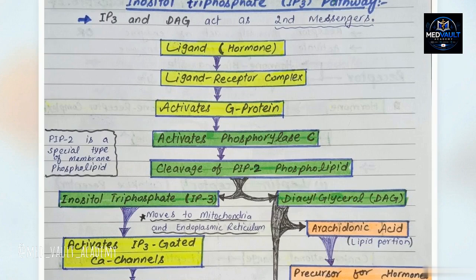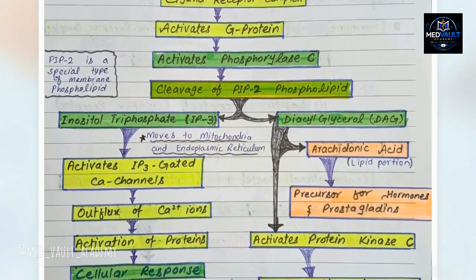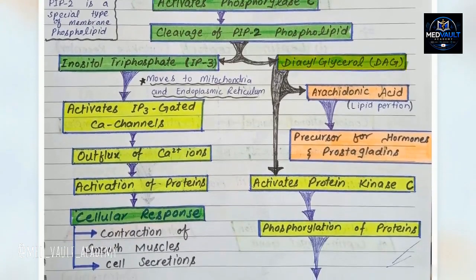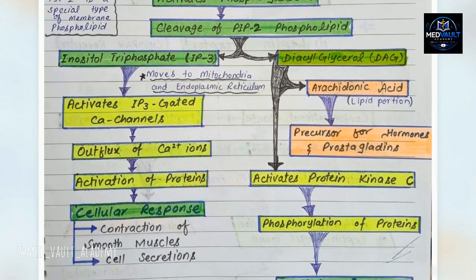A different class of GPCR engages the Gq pathway. In this sequence, the dissociated alpha subunit activates the enzyme phospholipase C. Phospholipase C cleaves the membrane phospholipid PIP2 into 2 distinct second messengers, diacylglycerol and inositol triphosphate. Diacylglycerol, or DAG, is lipid-soluble and remains in the membrane. It travels laterally to activate protein kinase C, which phosphorylates a specific set of target proteins.